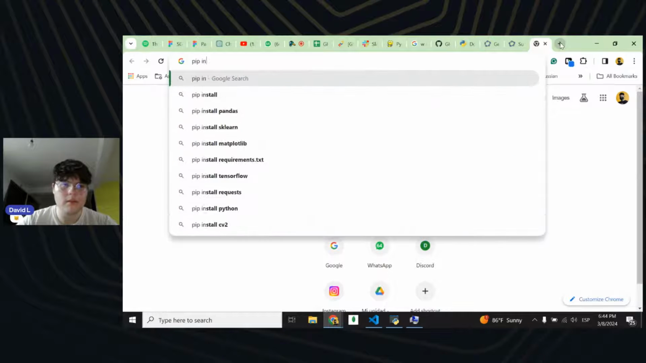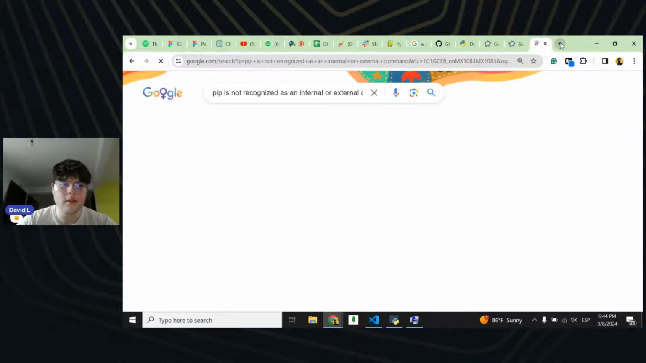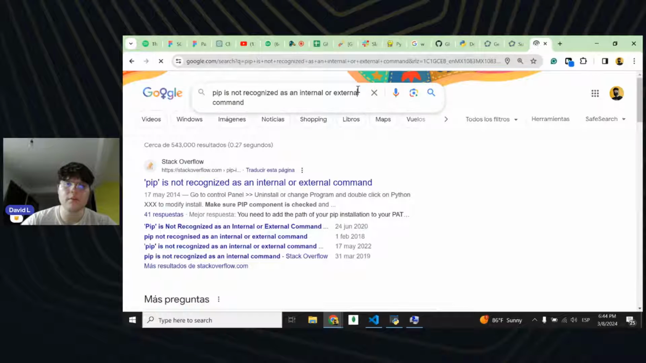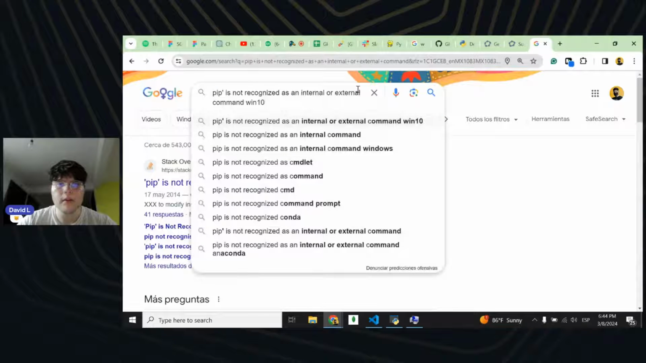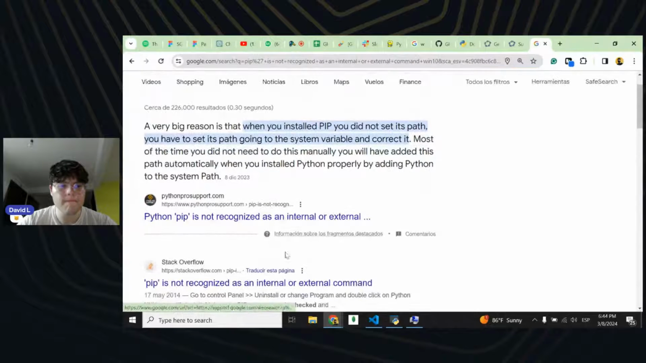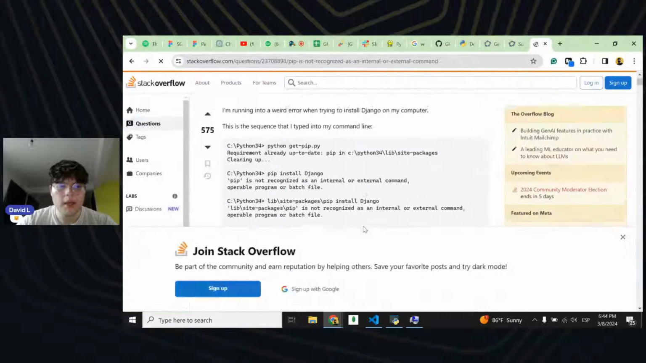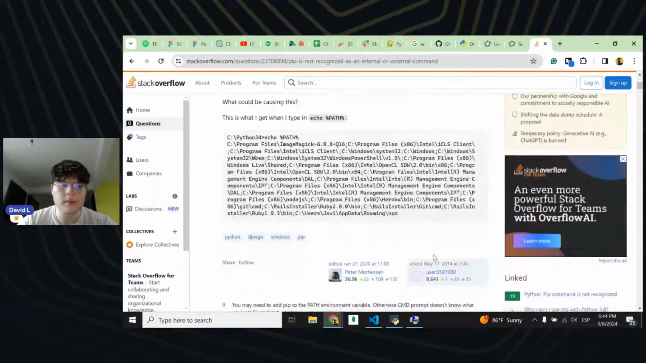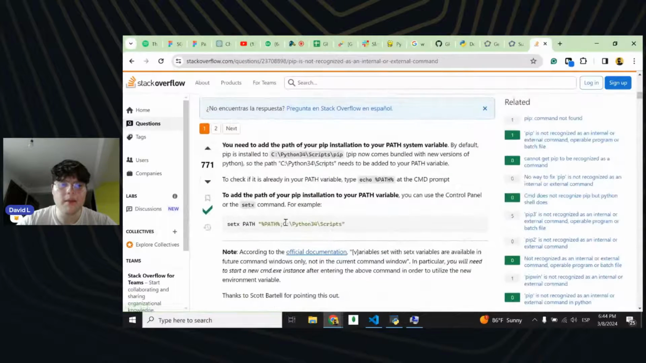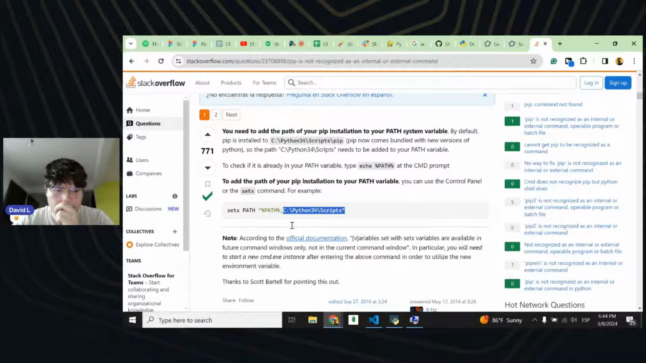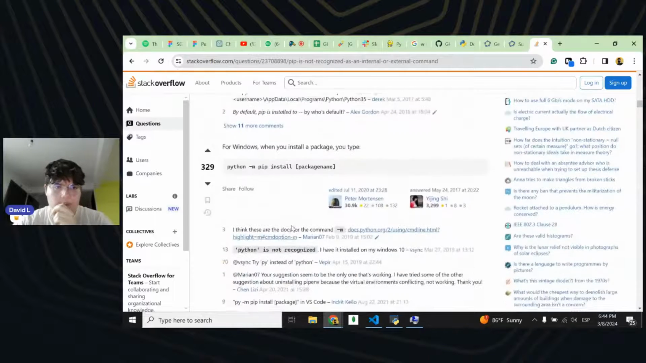Pip is not recognized as an internal or external command. Yeah, Windows. Some CMD. Yeah, something like this. Python pip install, pip install. Yeah, we can just get here. Okay, yeah. First of all, let's try to get the location of Python. So how do we do that? I don't know, to be honest. And also I don't know if this is for Windows.